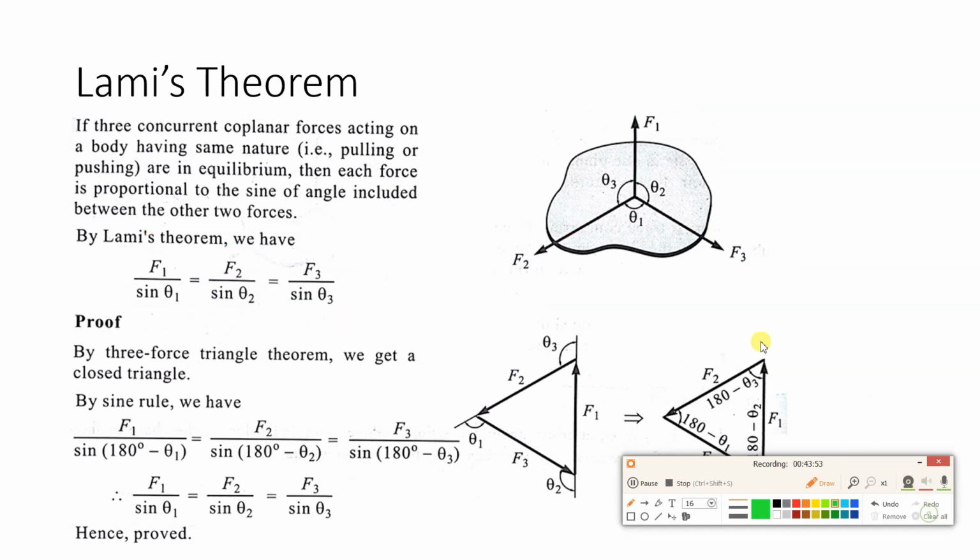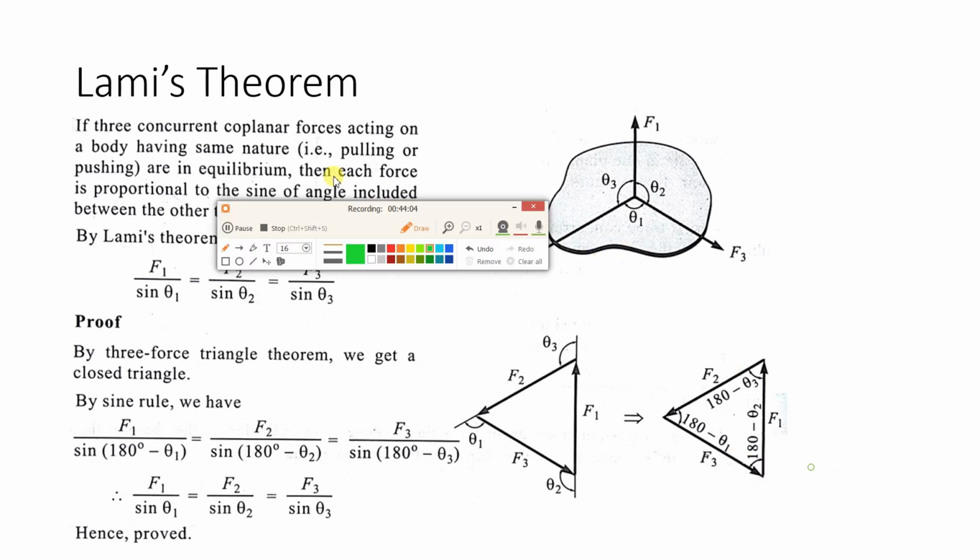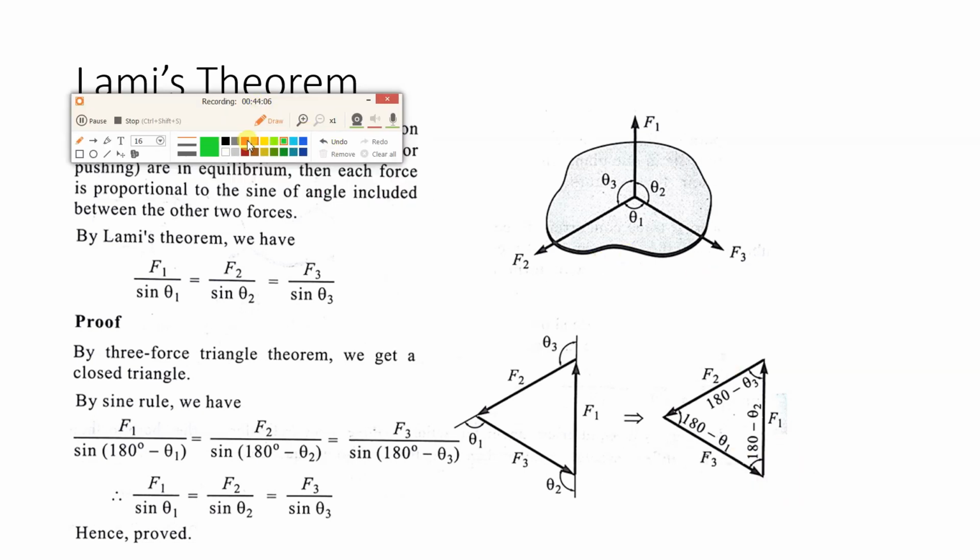Now what is the proof of this Lami's theorem? Basically you have to draw from vectors, and we will get this. You have to draw the force polygon. So I'll explain that. This is F1, which I have drawn over here. Then the angle between F1 and F2 is theta 3, and F1 is vertical.